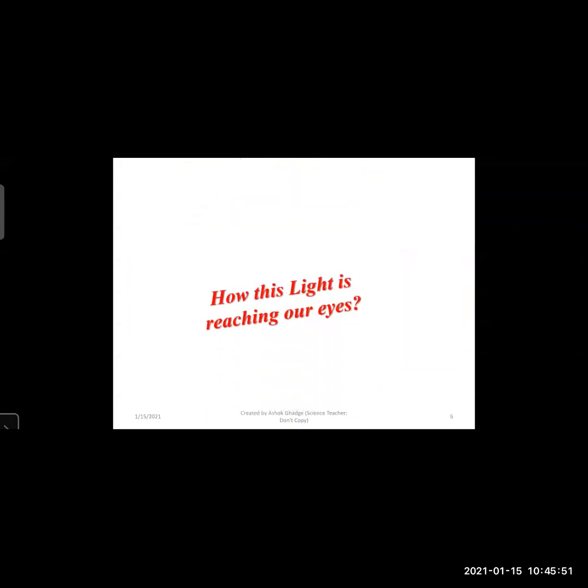So basically, light is reaching to our eyes with the help of one of the phenomena which we are going to see today, that is reflection. Then second is dispersion, and third is refraction. Another two, that is refraction and dispersion, we are going to see in 10th standard. And now in the 9th standard, we will see all the information and how this phenomenon is taking place in nature, that is reflection.